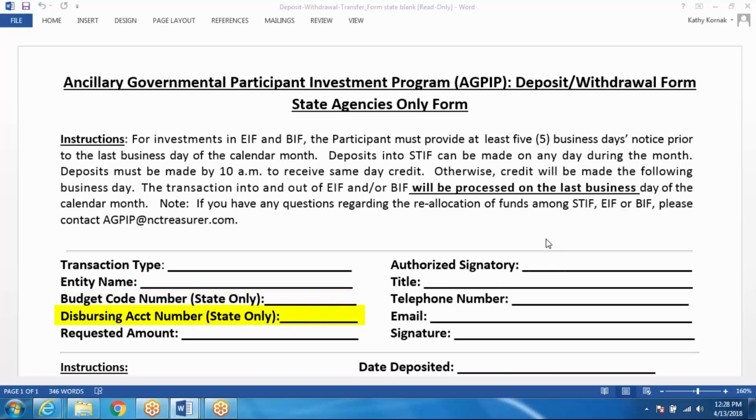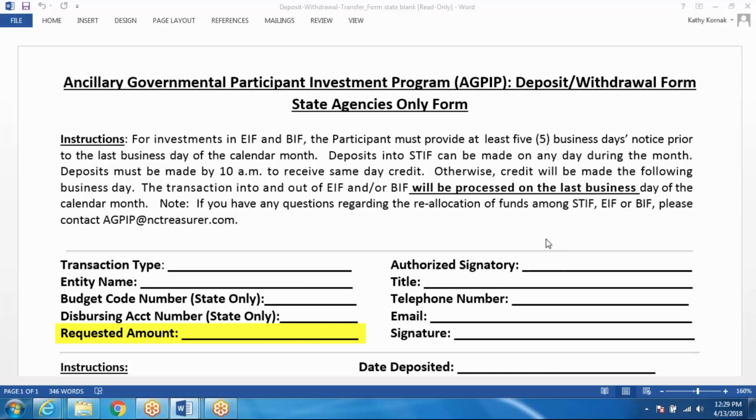Disbursing account number is also an internal number that will be found within your state agency. Again, if you're unable to locate that number, you should be able to get that through OSC or contact someone in the core banking help desk. Their number is 919-814-3916. You can also reference their resources online. They do have a banking handbook under nctreasurer.com FOD resources. This information will also be found in the instruction pamphlet that is also published.